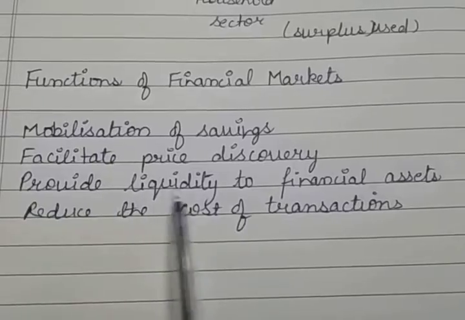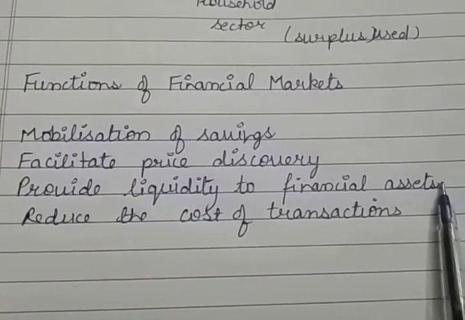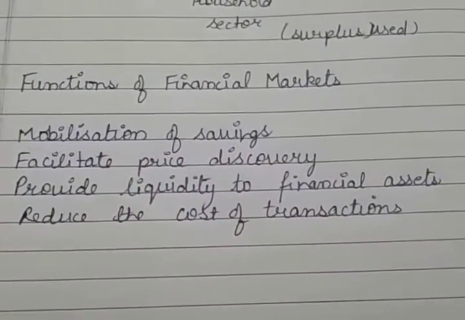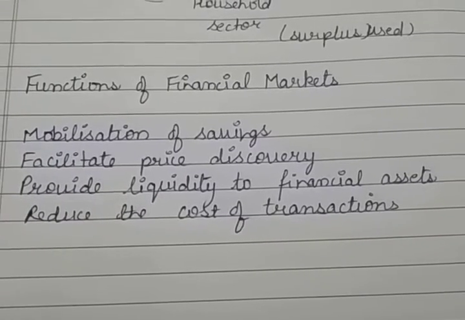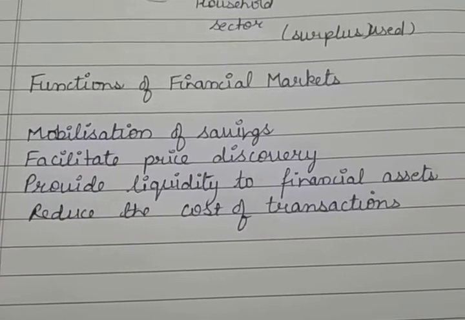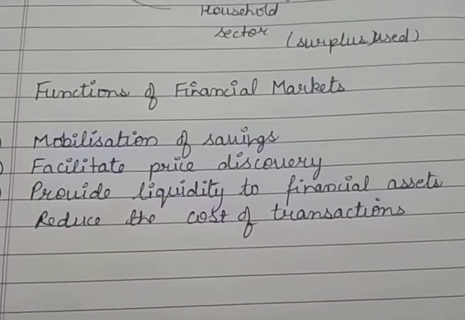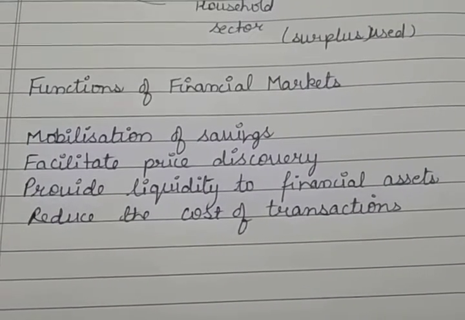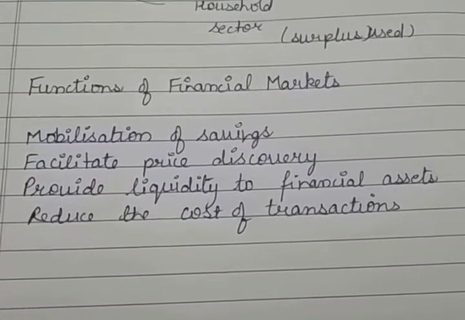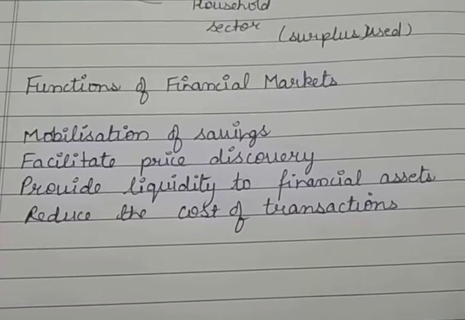Third, provide liquidity to financial assets. What does it mean? It means that in financial markets, financial securities can be bought and sold easily. So the financial market provides a platform to convert securities into cash.